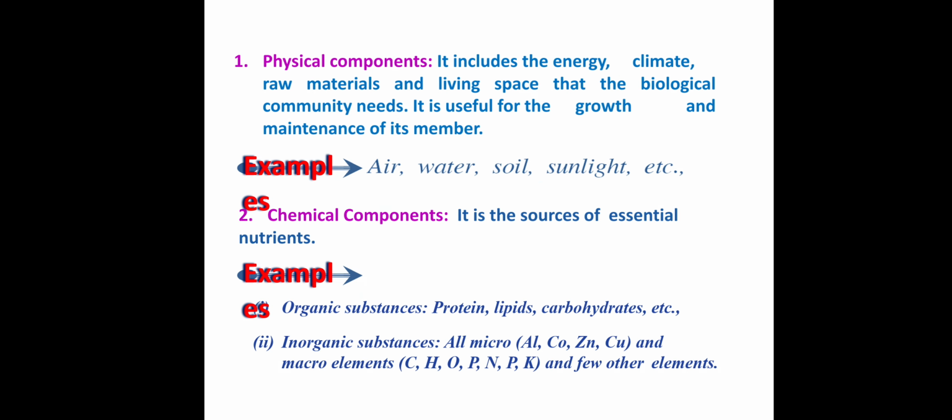Physical components include energy, climate, raw materials. Examples: air, water, soil. Chemical components contain organic substances and inorganic substances. Organic means proteins, lipids, carbohydrates. Inorganic means micro and macro elements.